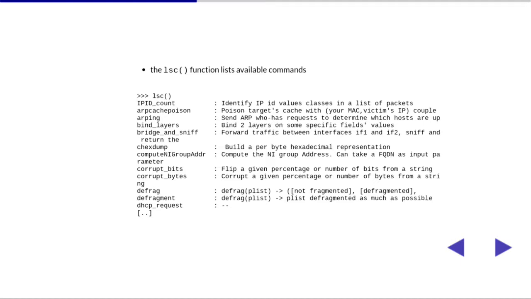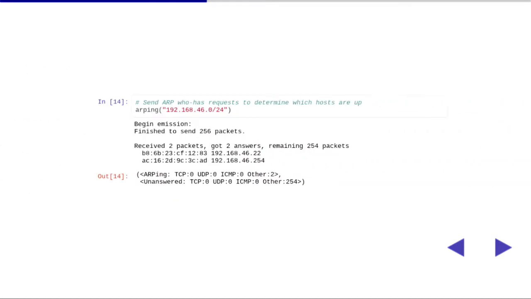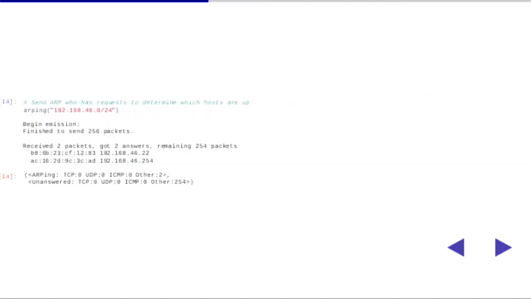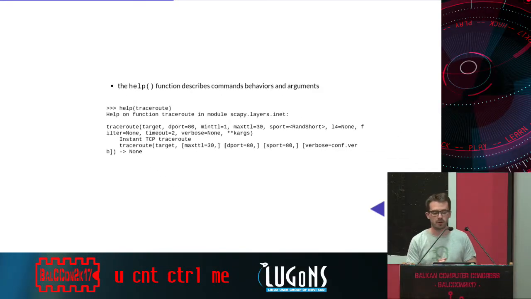lsc gives you a list of commands inside Scapy. We have implemented many tools to ease your life. For example, we can use arping, and arping will send ARP requests in order to find which hosts are up on the network. So I did that on my local network, and I have 2 live machines. The first one with this MAC address, and this one with this IP address. You can use help, like any regular Python function. So help will give you the help of a function, in this case traceroute, that I will present in the next example.